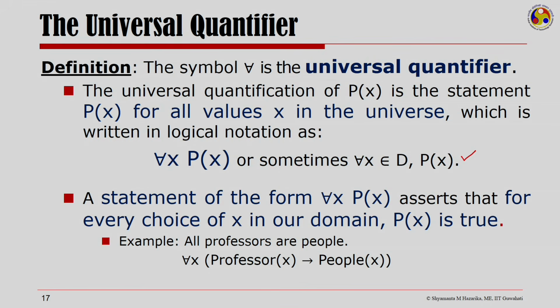A statement of the form for all x P of x asserts that for every choice of x in our domain, P of x is true. For example, we could say all professors are people by saying for all x, if x is a professor, then he is a person.